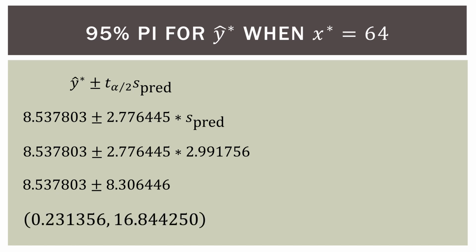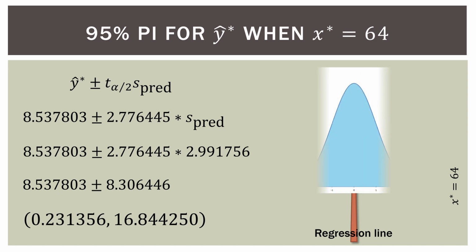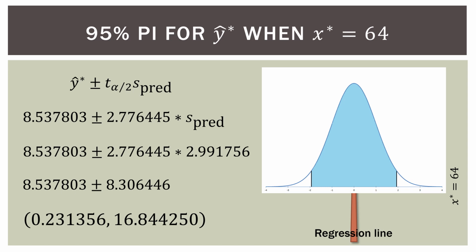Do the plus or minus, and there is our 95% prediction interval for y when the value of x is 64. So that's our prediction interval: 0.231356 to 16.844250. With a regression line again, our x is 64, and we have a distribution sitting on top of that. Our prediction interval at its low end is 0.23 and change, and on the upper end is 16.84 and some change.